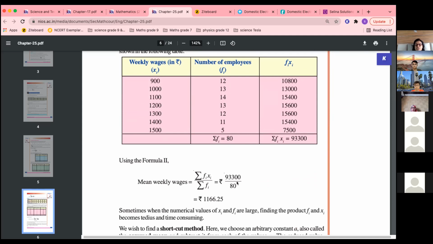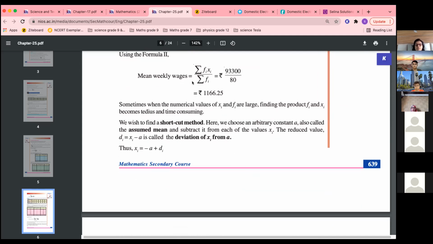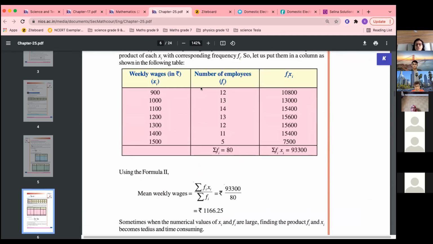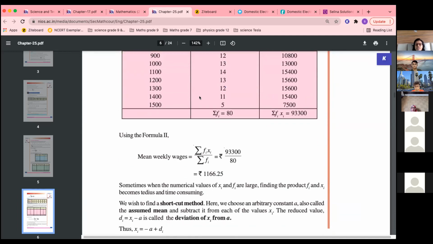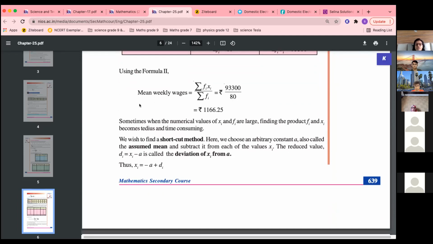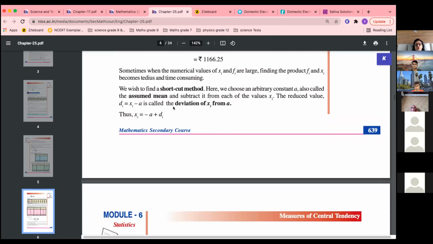So this upon this is the answer. So this is now the frequency, ungrouped frequency distribution table formula for finding out the mean, the average. Okay, now we wish to find a shortcut.